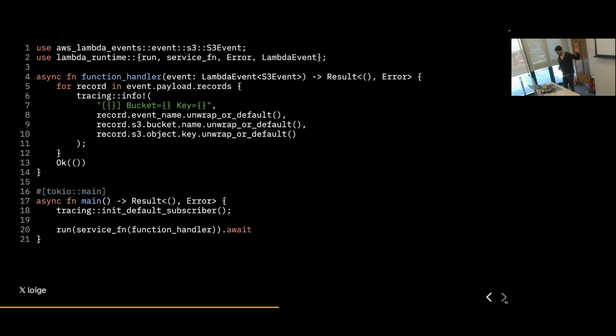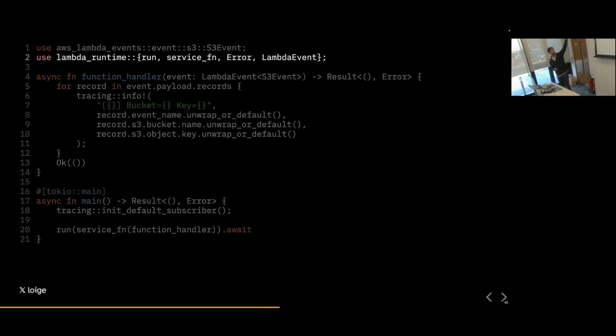And we can see that there are some interesting parts. The first one is that we are using this Lambda runtime, the one I mentioned before. Cargo Lambda is going to install everything for you automatically. It's going to create all the code that you need. So effectively, it's already importing the library and configuring it correctly.